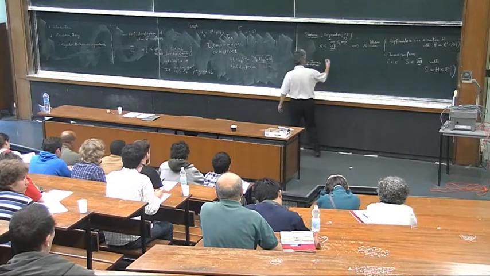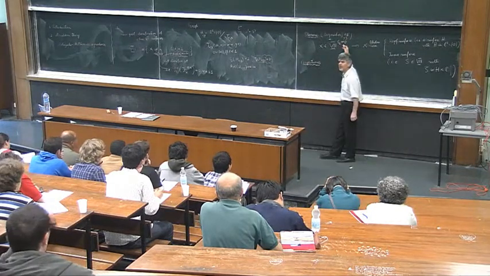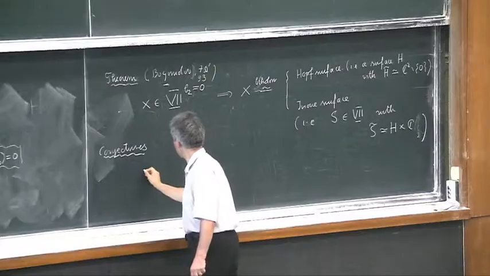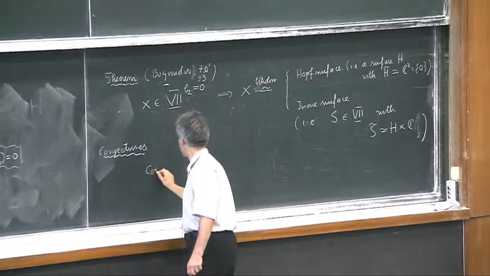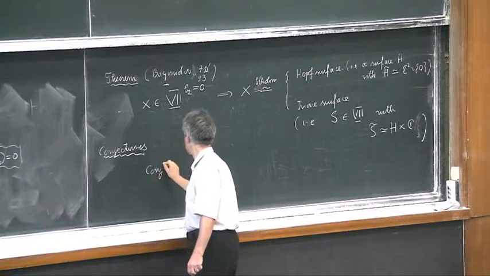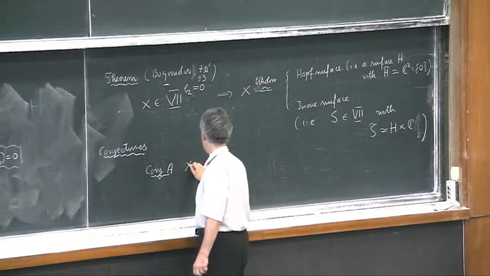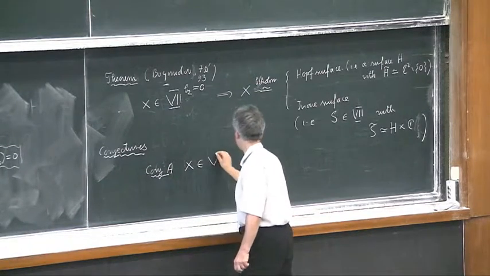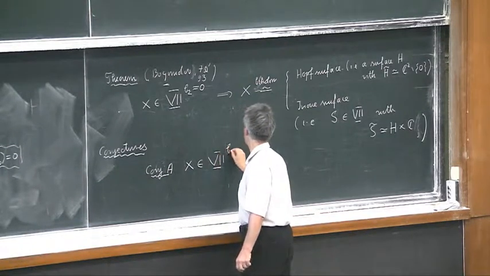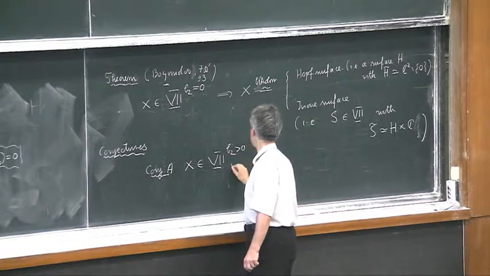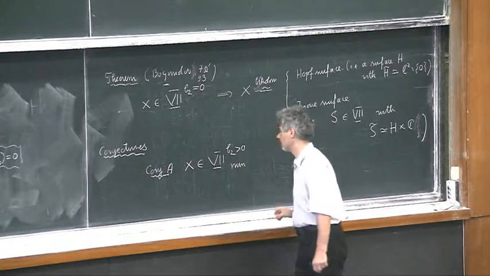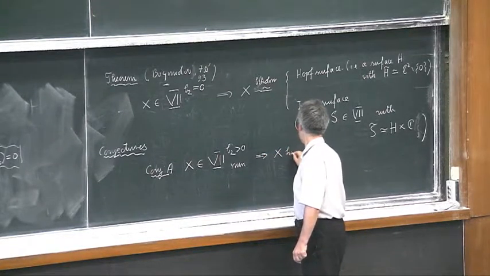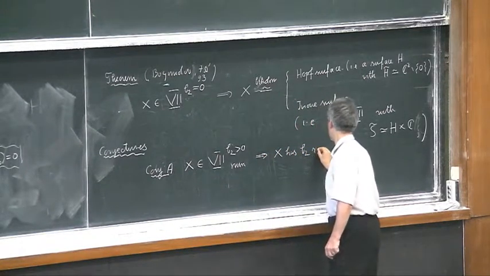So, of course, for higher b2, you are interested in the minimal case. So the problem is what happens, so let's say conjecture A. Conjecture A says that if you have a minimal class 7 surface with b2 strictly positive, so minimal, then X has b2 rational curves.